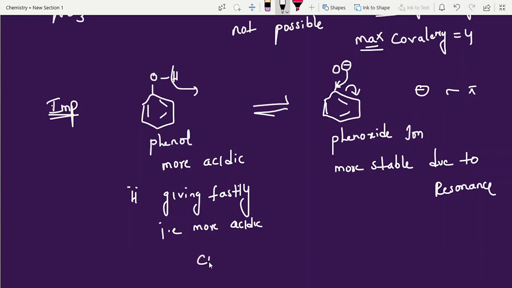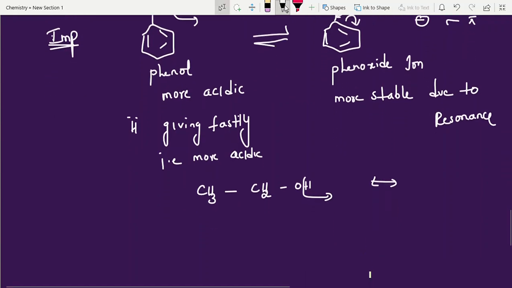Okay, suppose alcohols are there, CH3CH2OH. So it is less acidic than phenols. Why? What is the reason? See students, here also it loses hydrogen. But after losing hydrogen, see CH3CH2O minus. This is what we call ethoxide ion.